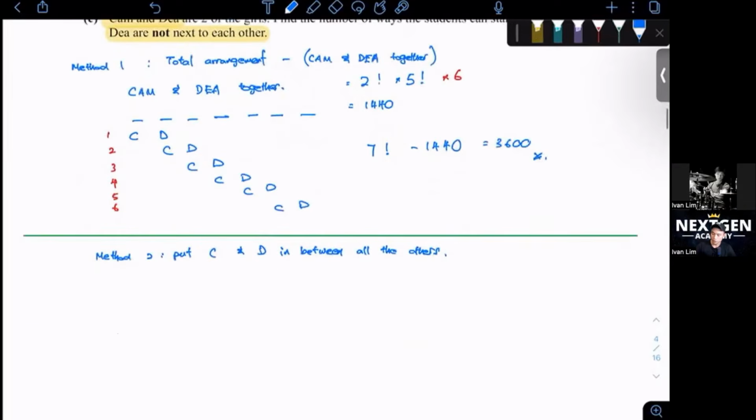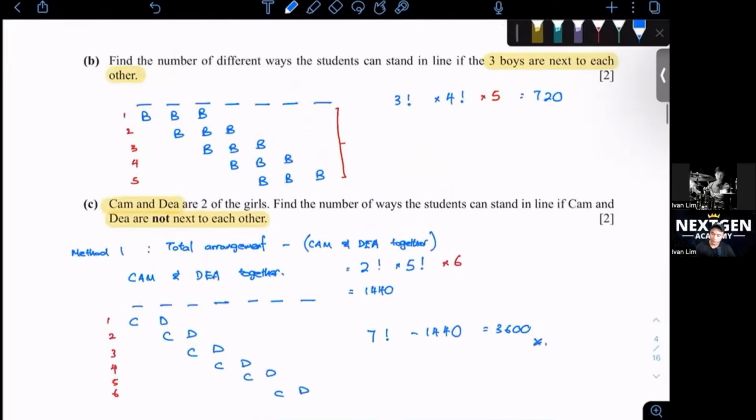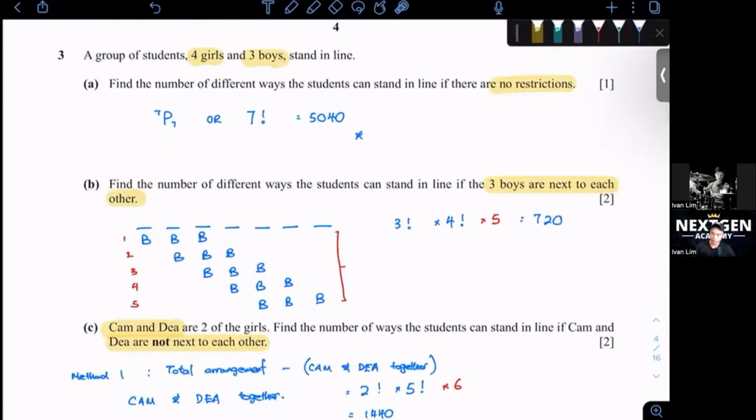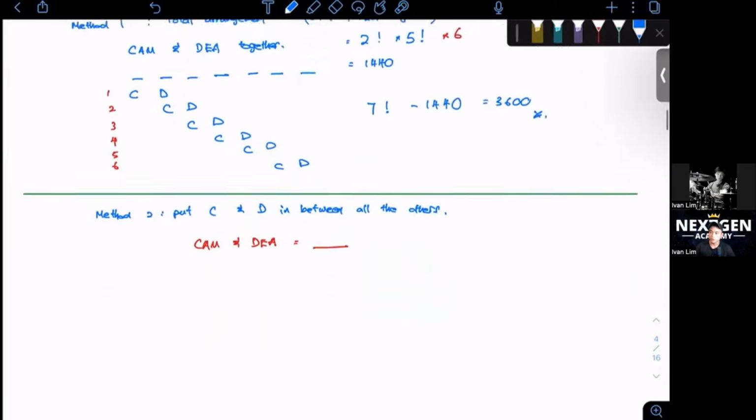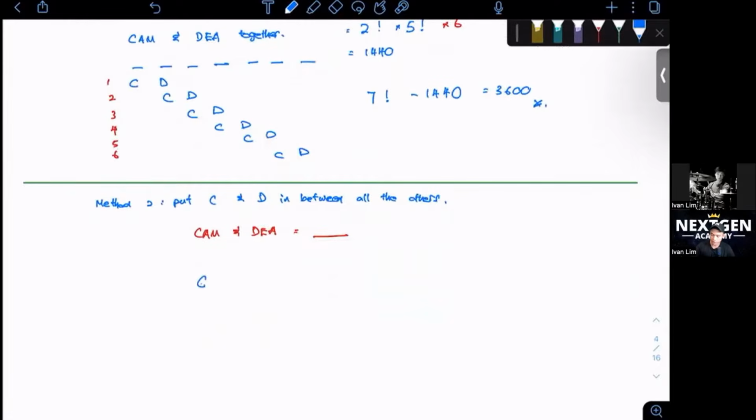So let's take Cam and Dia as this red color, and let's just put them as an underline. In total, they were 4 girls and 3 boys. So now the remainder of them, other than Cam and Dia, there are left 2 girls and 3 boys. So let's arrange them first.